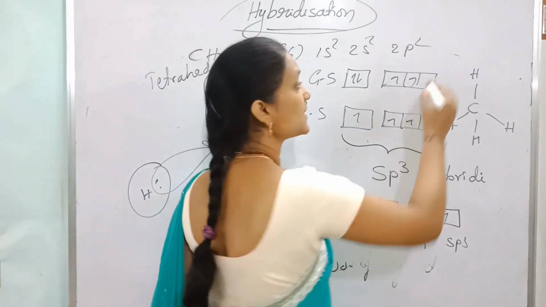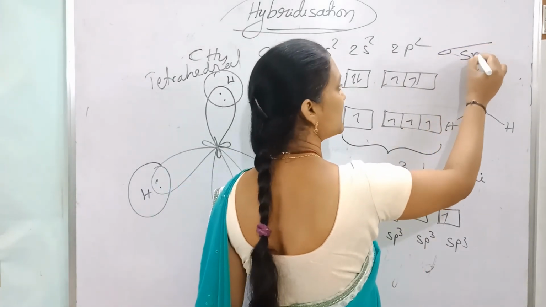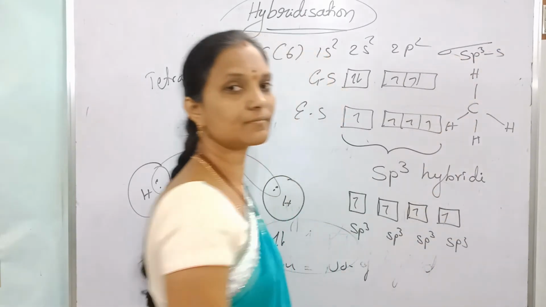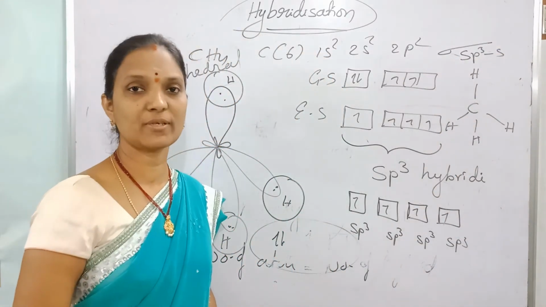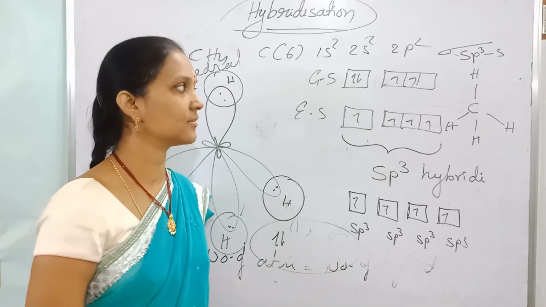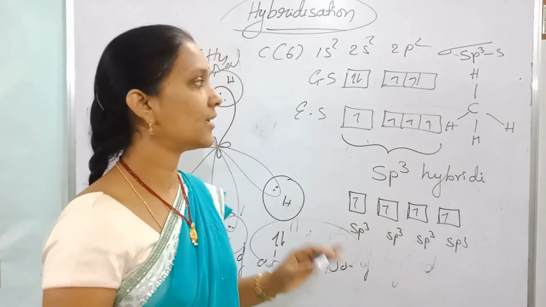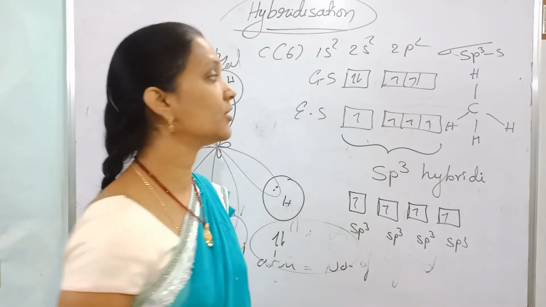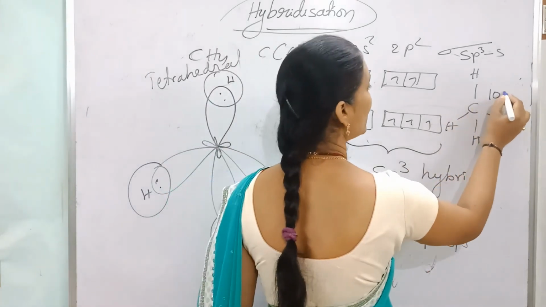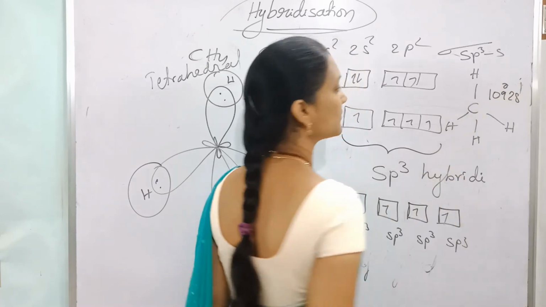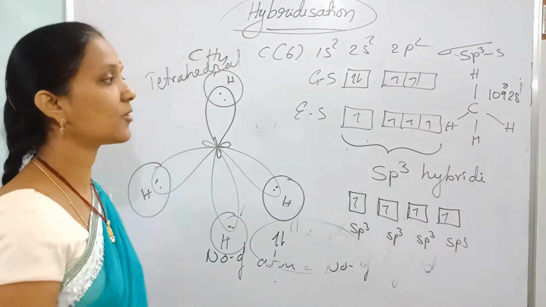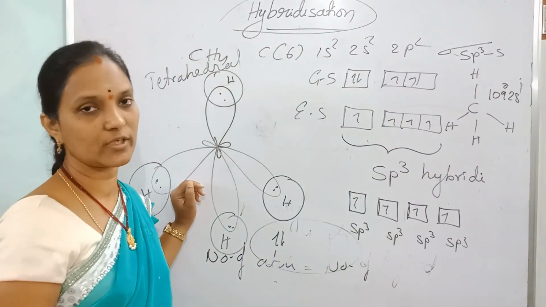The sigma bond formed is sigma sp3-s. So 4 sigma sp3-s bonds are formed and the structure is tetrahedral with a bond angle of 109 degrees 28 minutes.